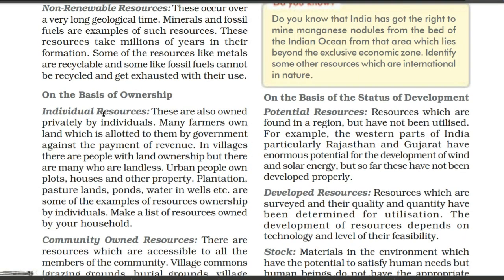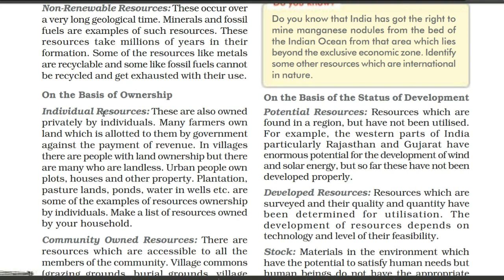Now try to understand the heading of this para. The heading is individual resource. What do you mean by individual resources? Take the example of your books. I think you have your own personal books. Or suppose you have a mobile, that is your individual, personal mobile. If you have your water bottle, that is your individual thing. Sometimes you don't want to share with another person. In this way, the things which you have, which satisfy your needs, are your personal things, your individual things which you don't want to share with others, and nobody can ask or take without your permission. Those things are known as individual resources.